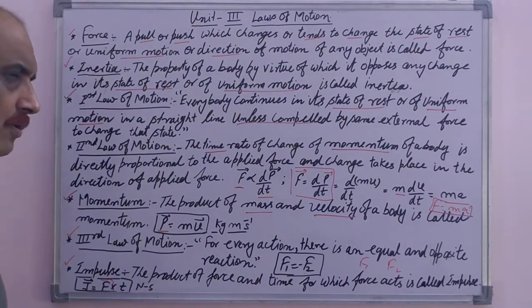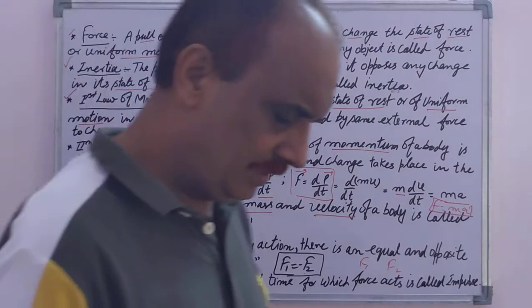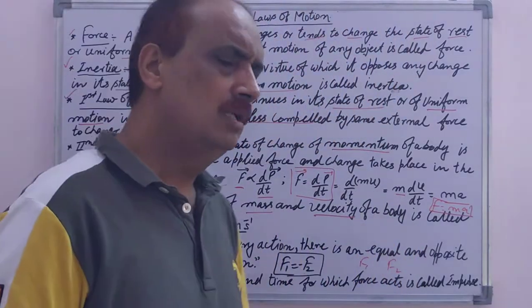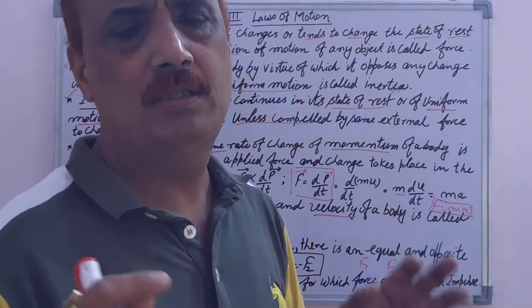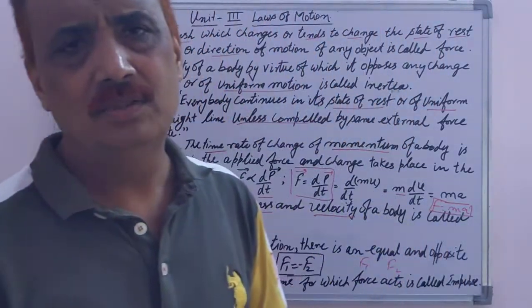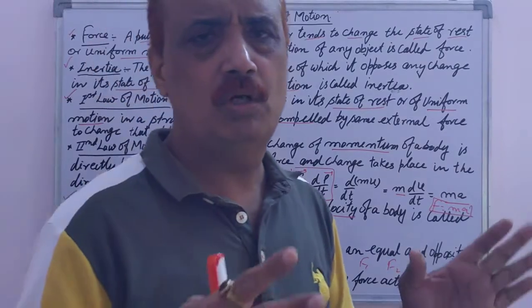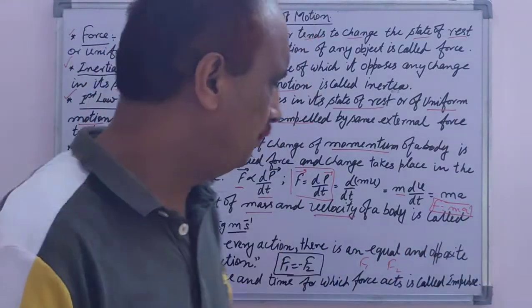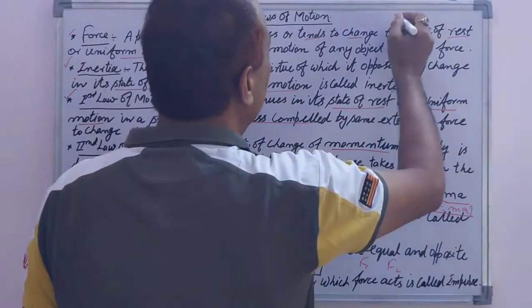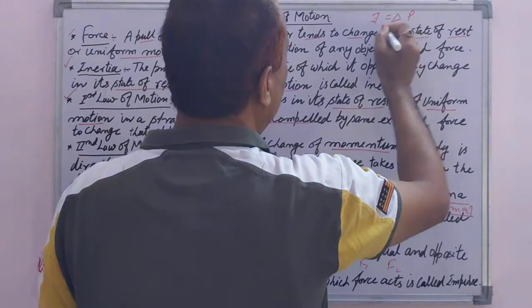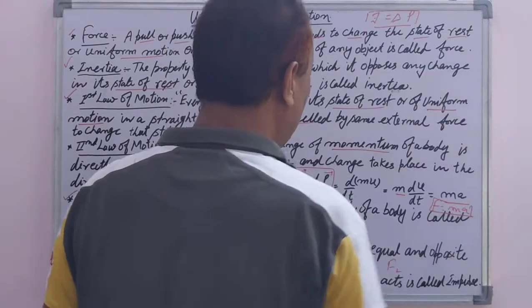One more thing is included with impulse, the impulse-momentum theorem. The statement of the theorem is that the impulse is always equal to the change in momentum. The change in momentum, delta P, is equal to J. So this is the impulse-momentum theorem.